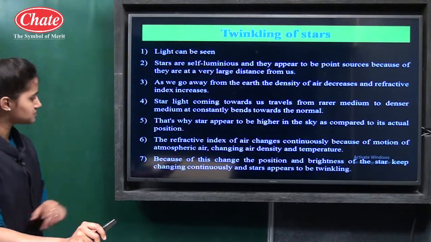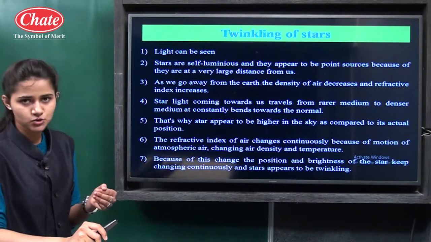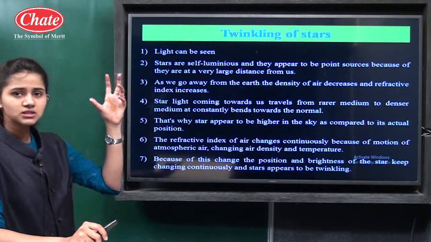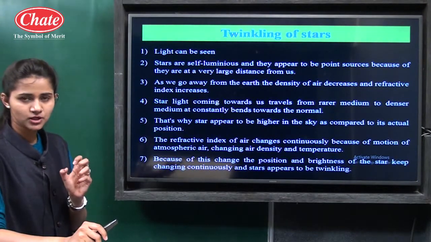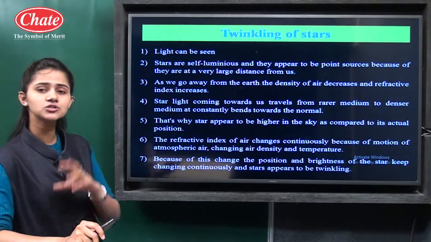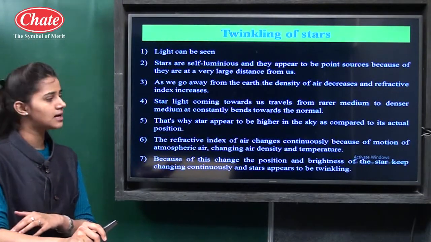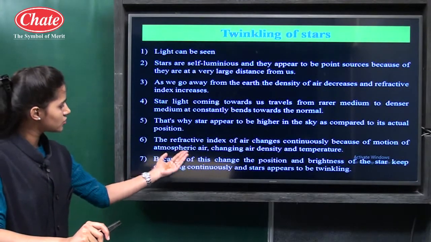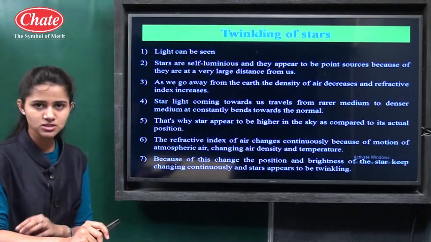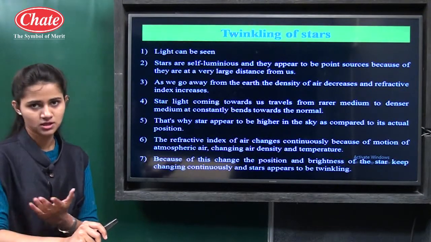Then further, the refractive index of air changes continuously. In between the star and the surface of the earth, definitely air is there, and the refractive index of this air continuously changes. Behind it are certain reasons, like the motion of atmospheric air, that is, the velocity of air in each and every region changes, it varies.